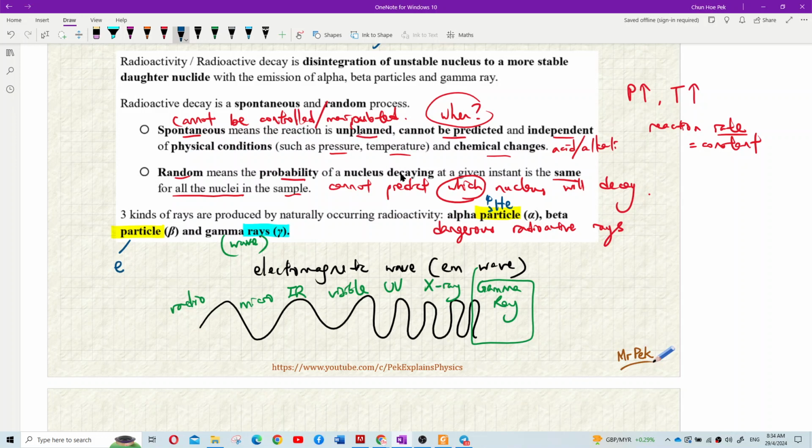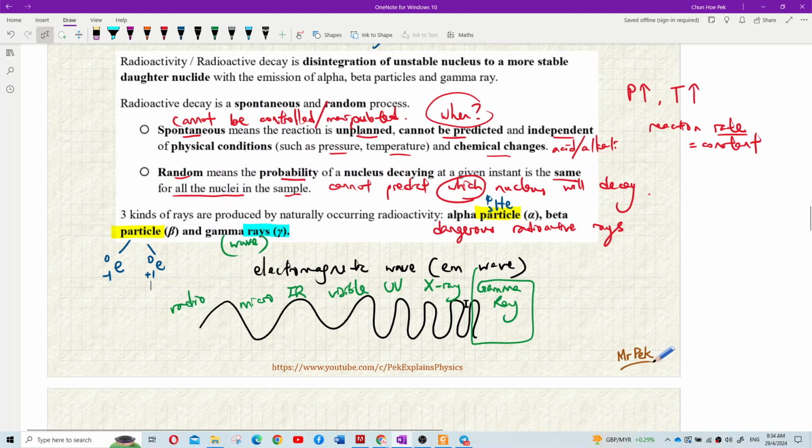We have negative electron, and we also have positron. Later we will learn about this. So alpha and beta are called particles because alpha is helium, beta is electron, and gamma is an electromagnetic wave, one of the spectrum of the electromagnetic wave, the very high frequency one, the gamma ray.